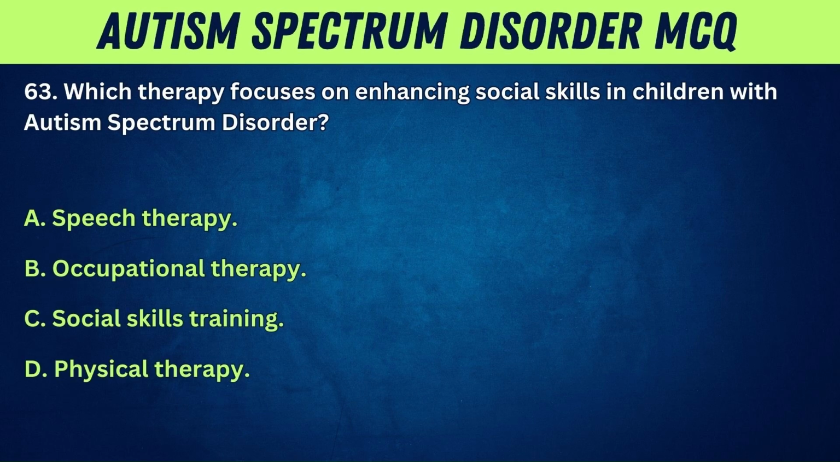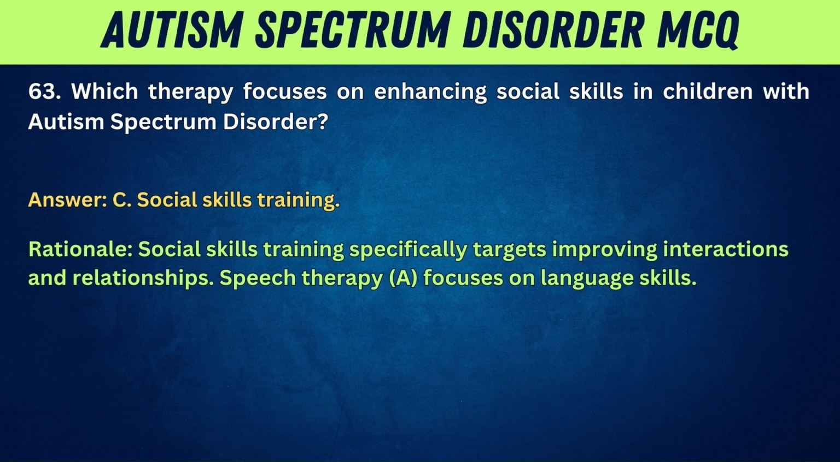63. Which therapy focuses on enhancing social skills in children with autism spectrum disorder? A. Speech therapy. B. Occupational therapy. C. Social skills training. D. Physical therapy. Answer: C. Social skills training. Rationale: Social skills training specifically targets improving interactions and relationships. Speech therapy, A, focuses on language skills.